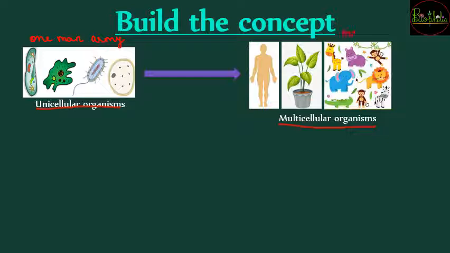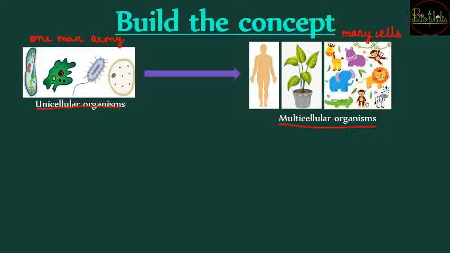So ये बात मल्टीसेल्युलर ऑर्गेनिज्म्स में नहीं है. मल्टीसेल्युलर मतलब they are many cells together. उनके पास एक ग्रुप ऑफ टीम है, एक टीम है बहुत सारे लोगों की जो एक साथ काम कर रहे हैं so that the work can be successful. And because of many people working for one single thing, they are more successful and more efficient. So you can remember this with the one man army or a team of people, that is nothing but the build of the concept कि unicellular organisms में एक ही सेल सब काम नहीं कर सकता है and because of that we need to form a group.